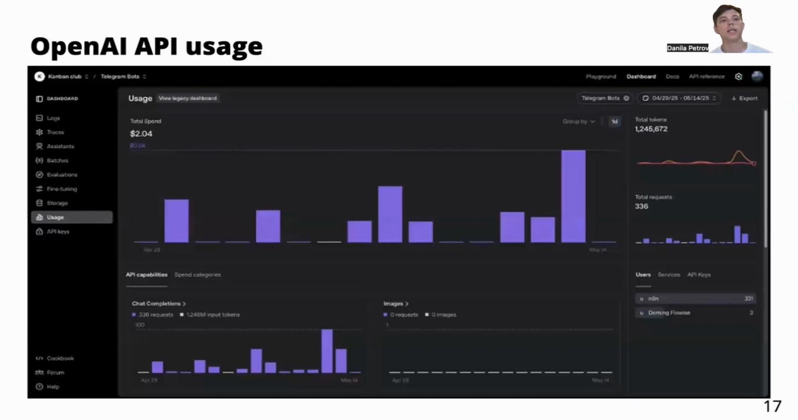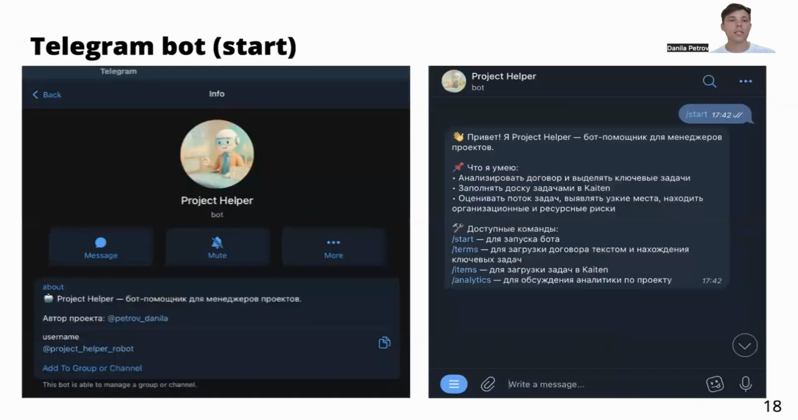Here you can see the OpenAI API usage. For the whole process of development I have used around 1.2 million tokens and spent around $2. Here you can see what this Telegram bot looks like.